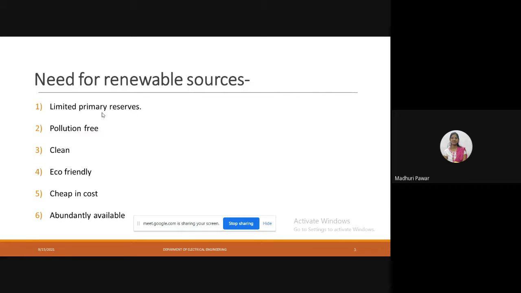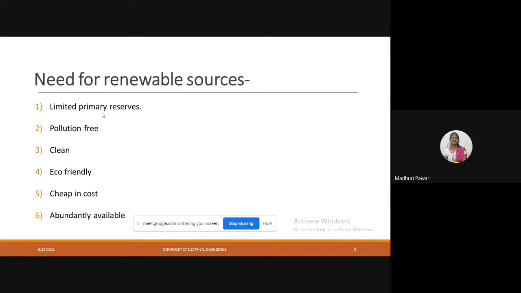Second, pollution free, as no gases are produced by using these sources. So no hazardous gases come from these sources. So it is clean, eco-friendly and healthy. So there is no problem in using these renewable energy sources. Clean.